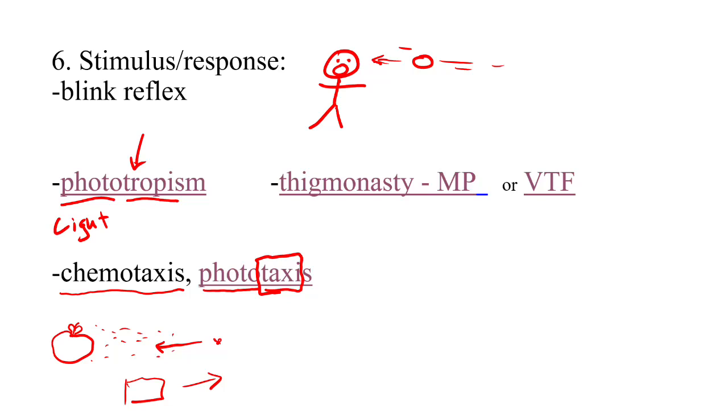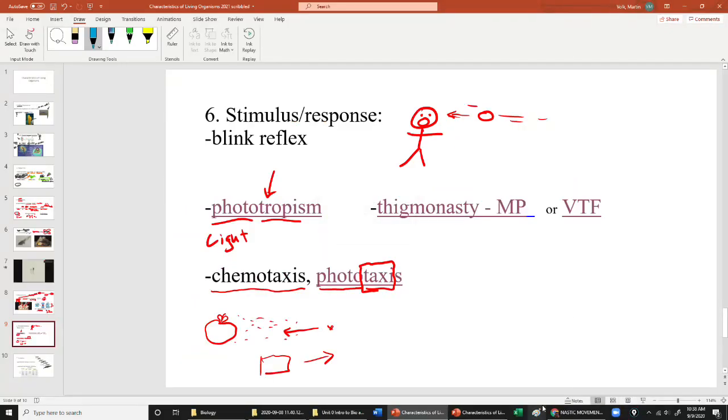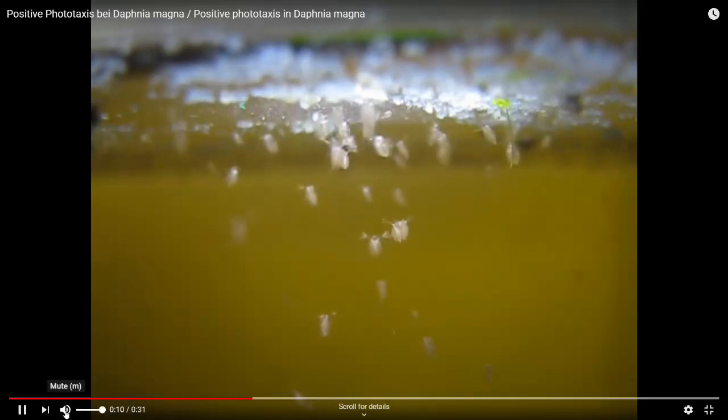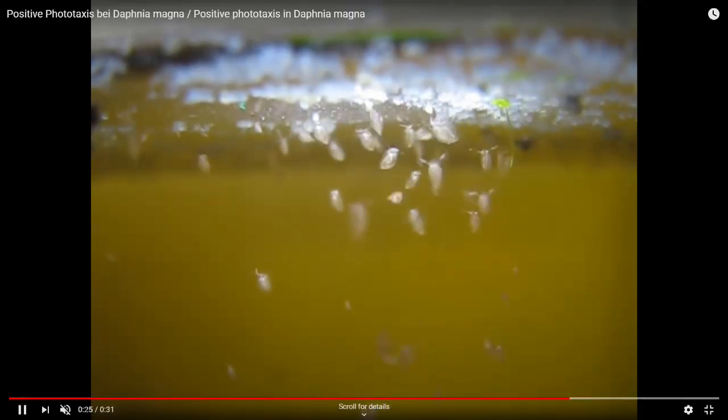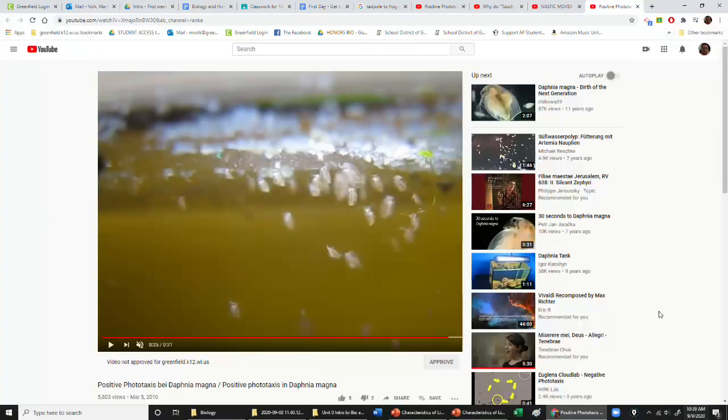So some creatures like the light and move to it, and that's the video I'm going to show you real quick. Right here, this is a little Daphnia shrimp that live in freshwater, moving towards the light at the top of the aquarium. Somebody put a light source up there, and you might wonder, well, why would they move to the light? How does that help them? These guys eat algae, so think about where you might find the most algae. I think the answer is then pretty obvious.